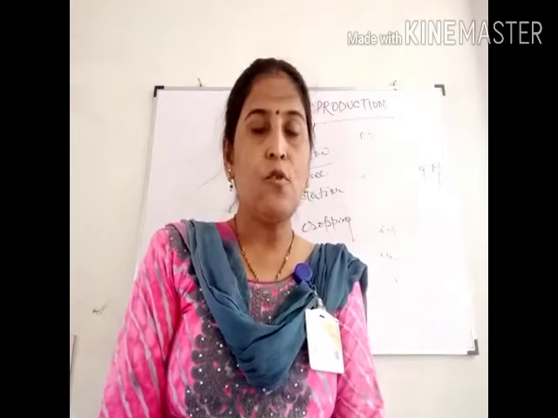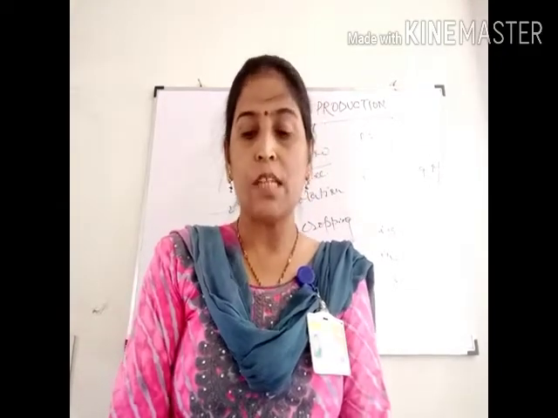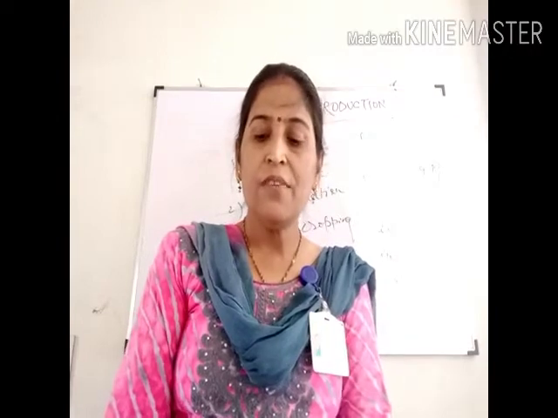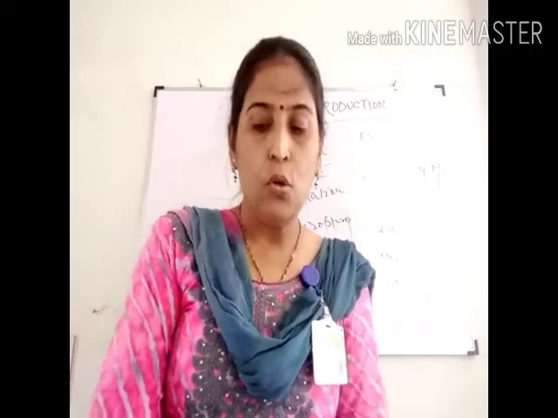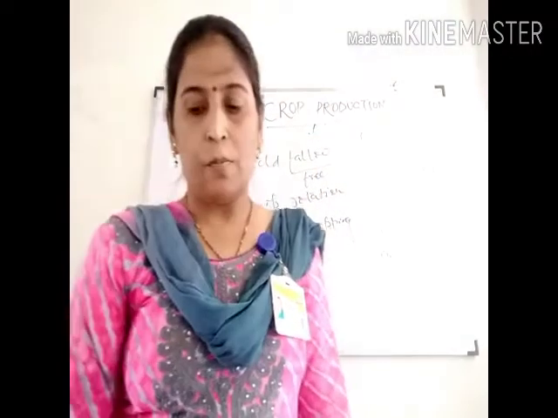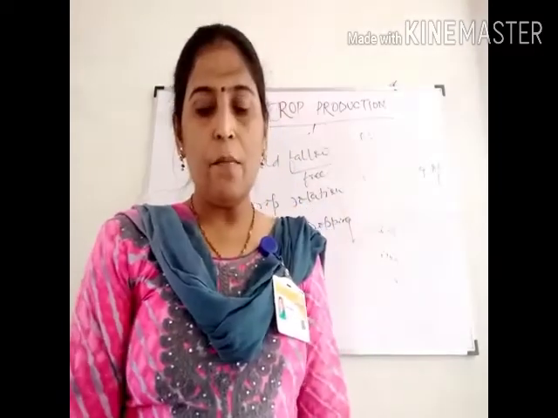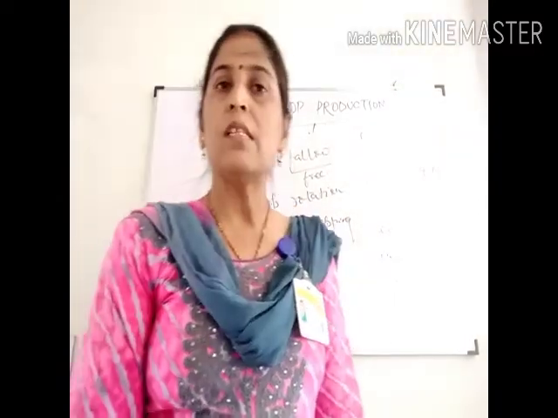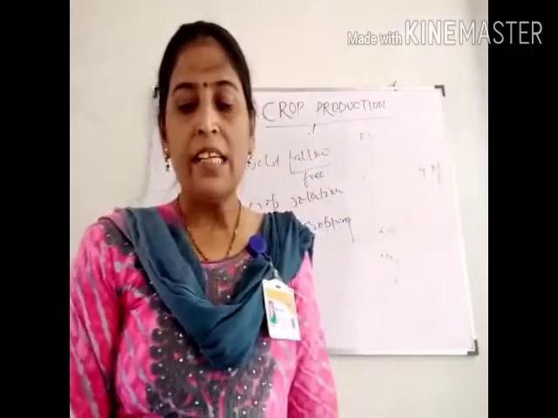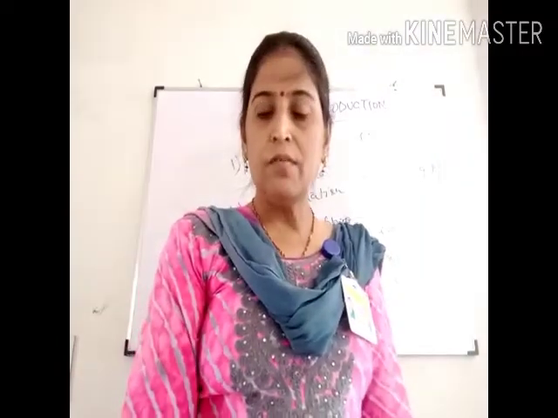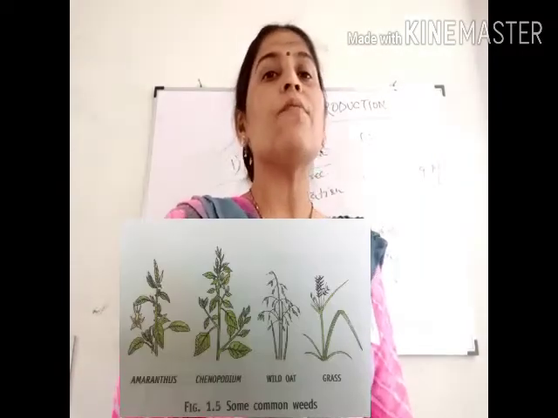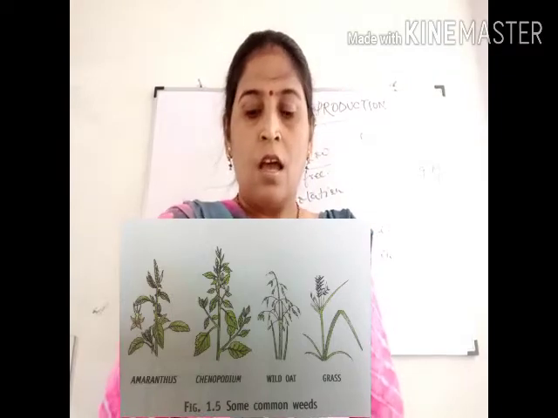So it is necessary to remove them from time to time. Different types of weeds grow with different crops. They also vary from place to place and from season to season. Like amaranthus, a very common weed which grows with almost every crop.